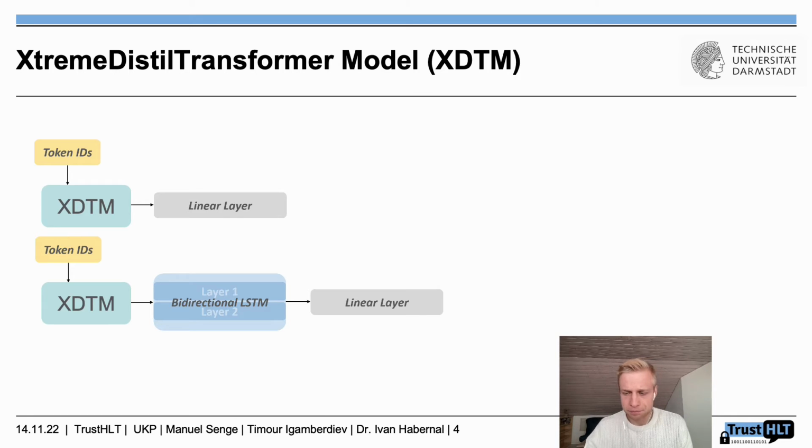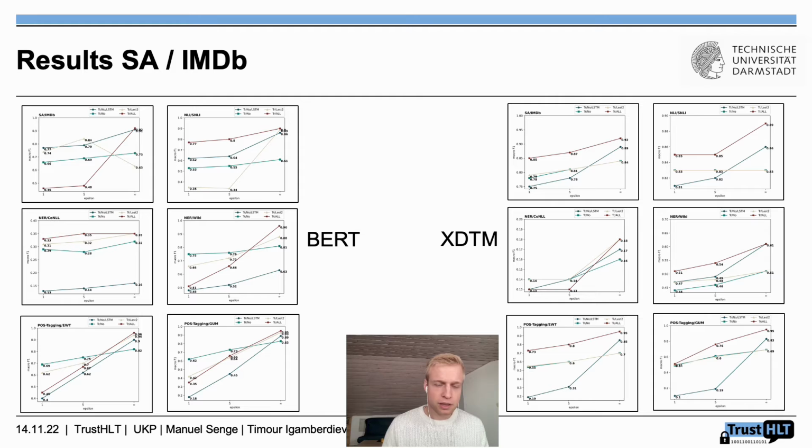just a linear layer. In general, as you can see here, we have a decline in accuracy once we introduce the model to differential privacy. This is completely expected. However, if you look at the non-private case, then we say, okay, the best model is always the fully fine-tuned one, the biggest model. But if we look at the private models, then we can say for the BERT model that there's no clear winner, meaning that the best model is highly task-specific.